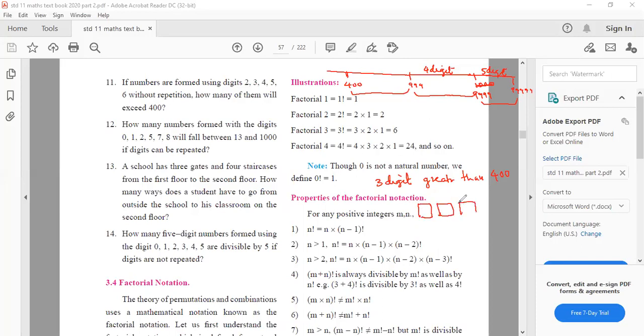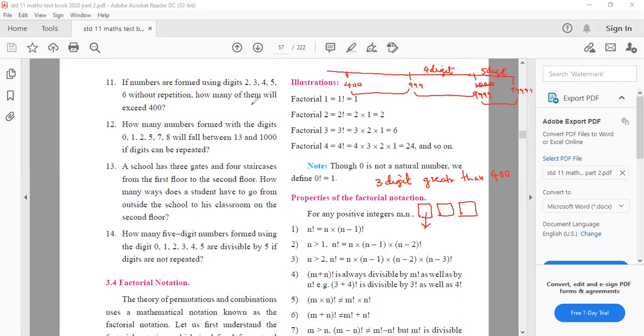Be careful. Those who are taking the guide and answers from behind, there are questions whose answers are wrong. So if you copy, I'll come to know, because I know some of the question answers are not matching. So 3-digit numbers greater than 400.